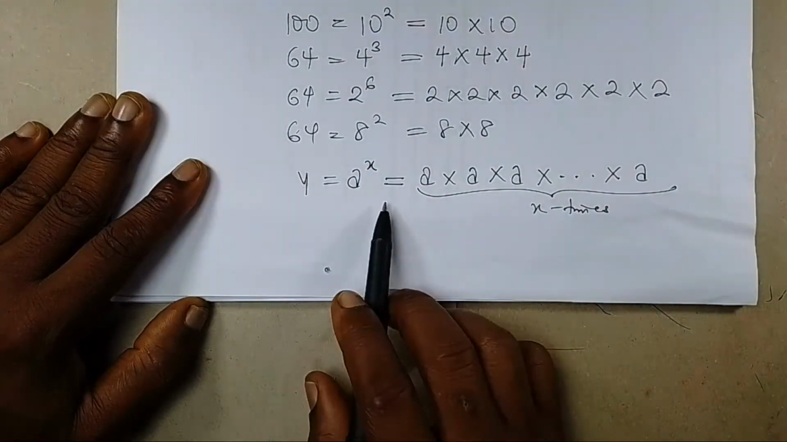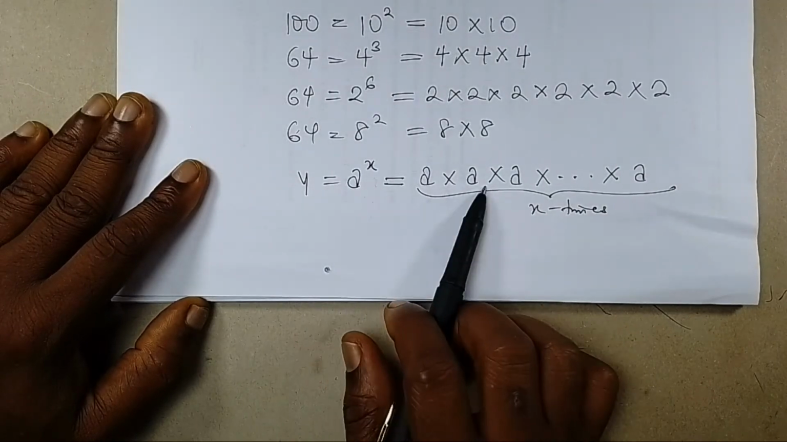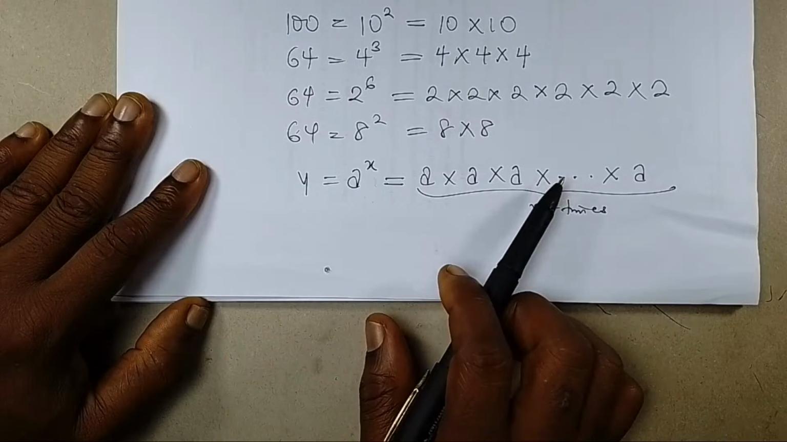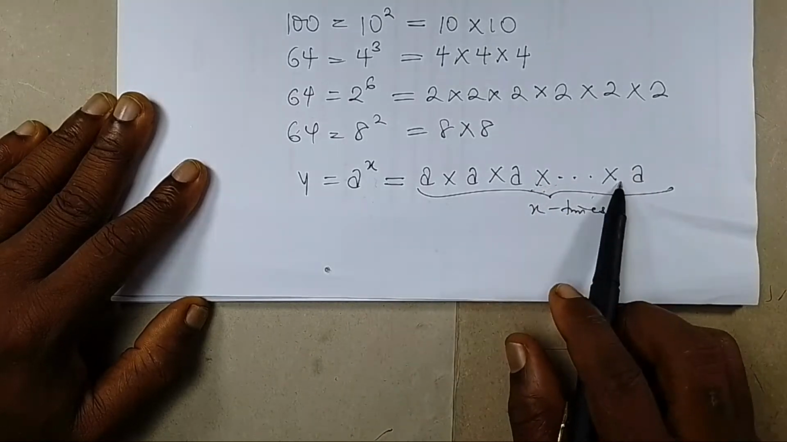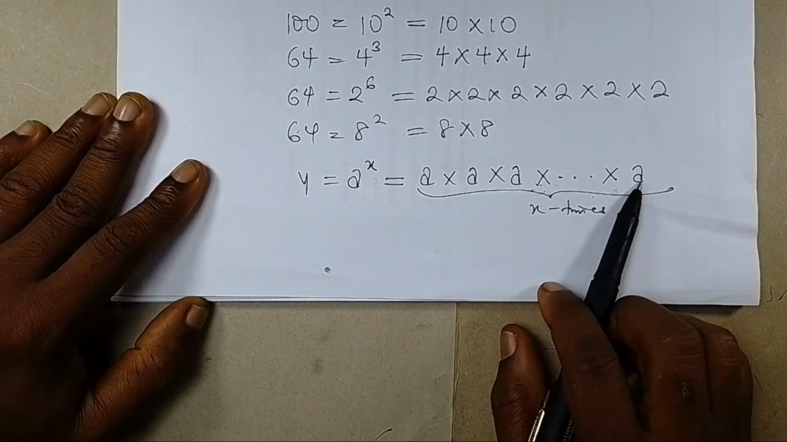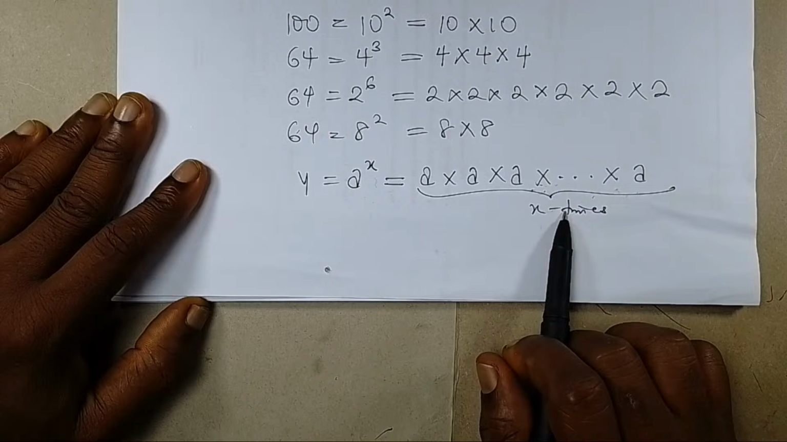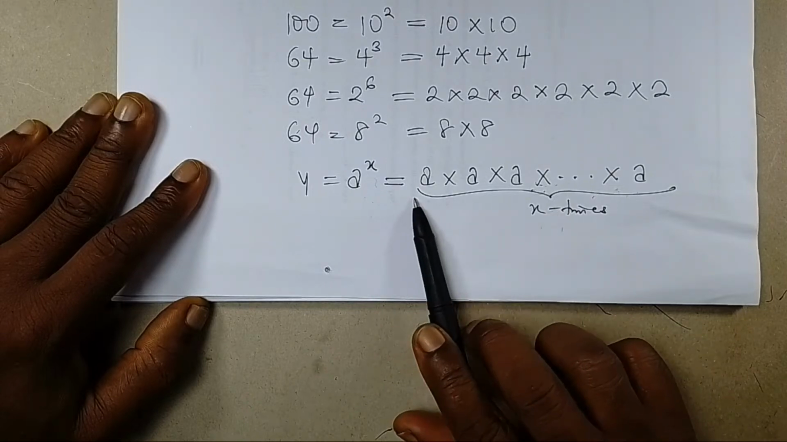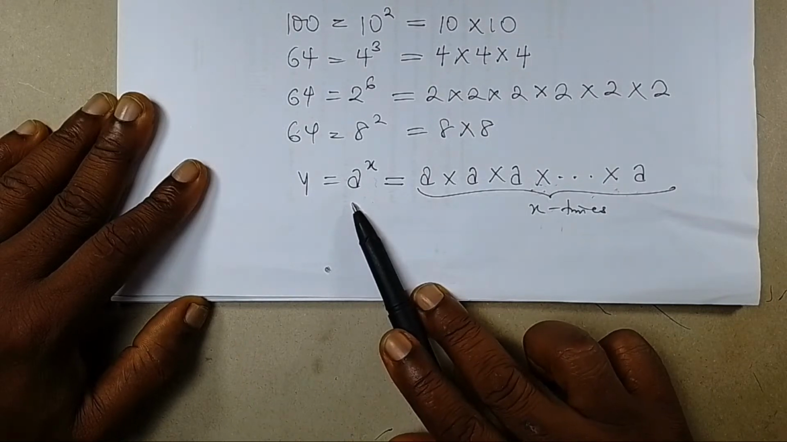So if y is equal to a raised to the power x, a raised to the power x means a times a times ... times a. That is, the multiplication continues until the last a, and the last a will be the x-th a, meaning that multiplying a by itself x times will give you a raised to the power x.